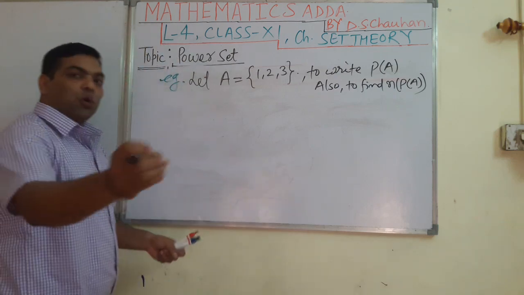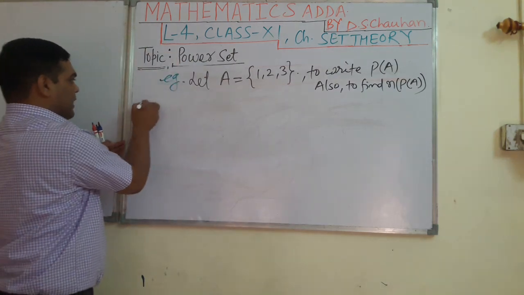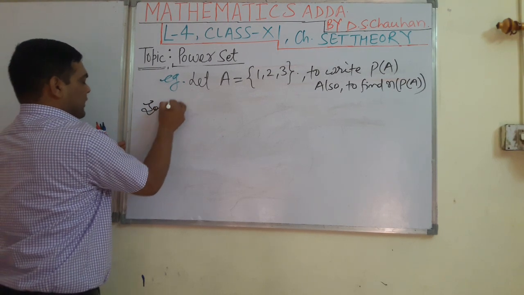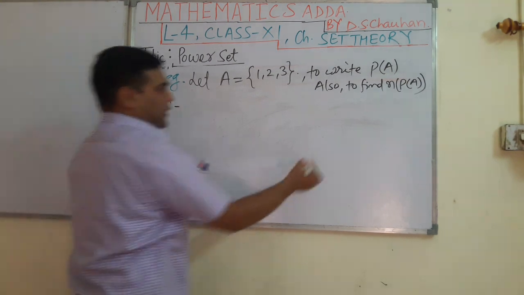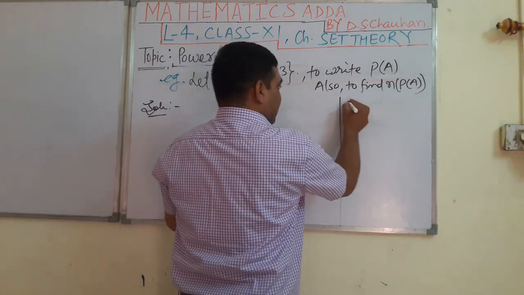See, students, how to do it; I am telling you clearly with the help of this example. Solution: we know what the power set is.